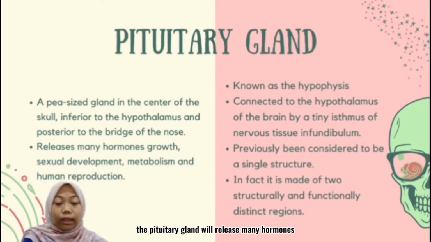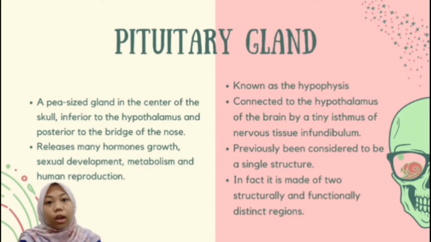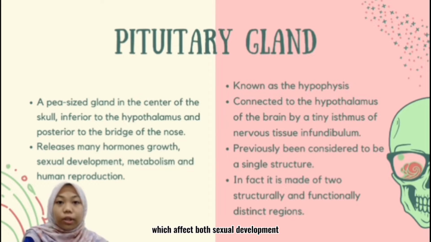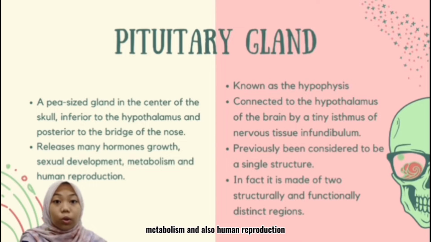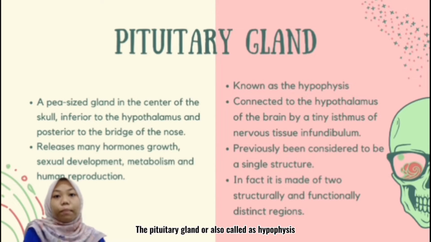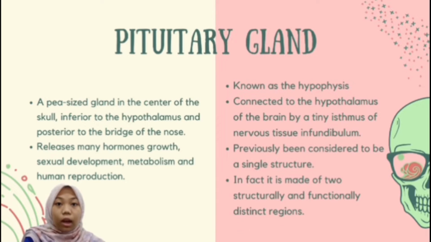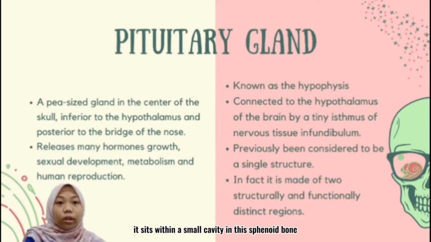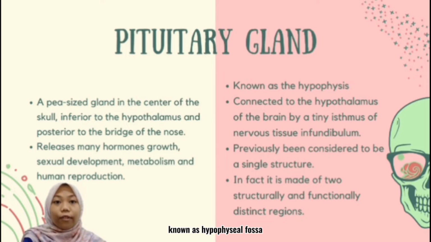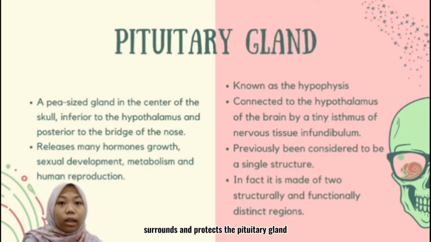The pituitary gland releases many hormones which affect growth, sexual development, metabolism, and also human reproduction. The pituitary gland, also called hypophysis, is connected to the hypothalamus of the brain by nervous tissue. It sits within a small cavity in the sphenoid bone known as the hypophyseal fossa. Also, the sphenoid bone surrounds and protects the pituitary gland from external damage.